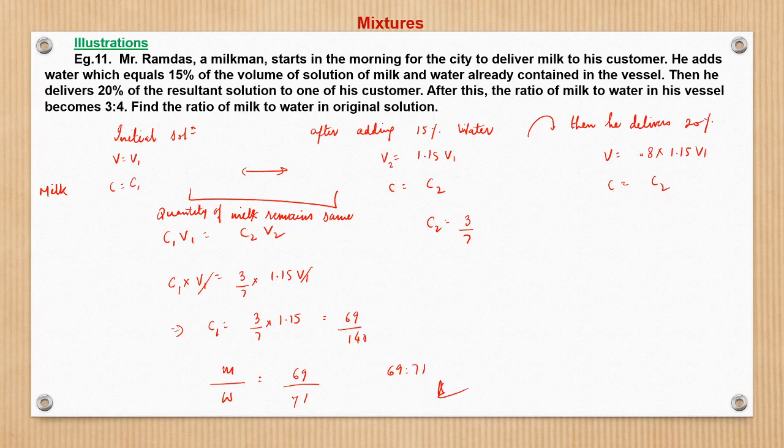So hope the concepts are clear. We have seen various problems on mixtures. I don't think you will get any other variety of question on mixtures. Whatever we are withdrawing, we are replacing with either a similar quantity or some added quantity. So either the proportion of milk remains the same, or the quantity of milk changes.